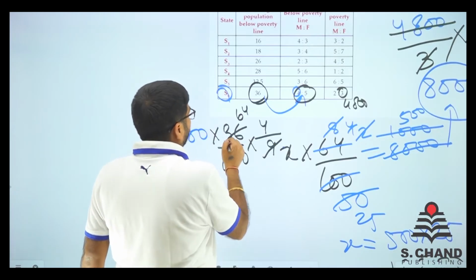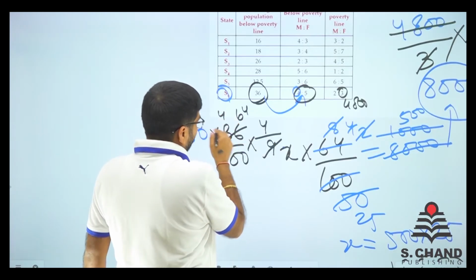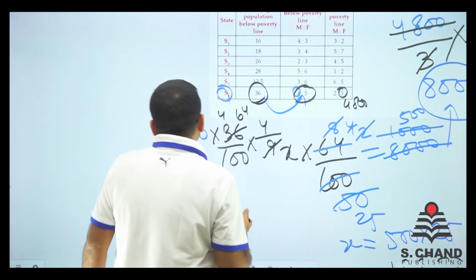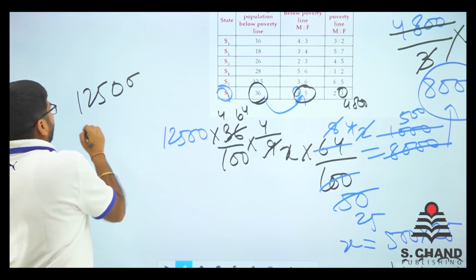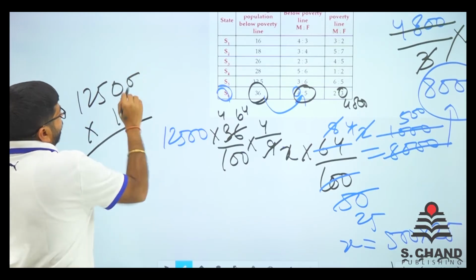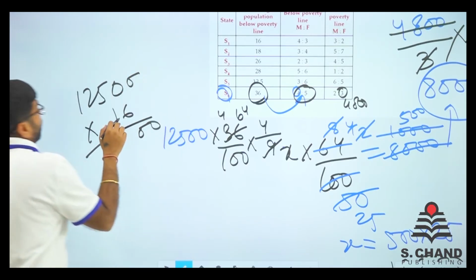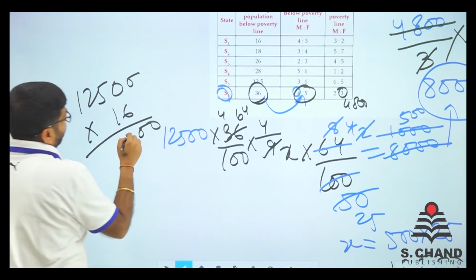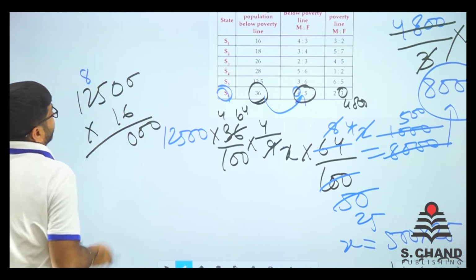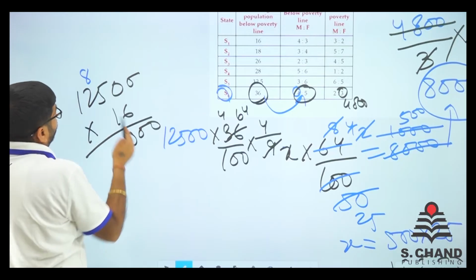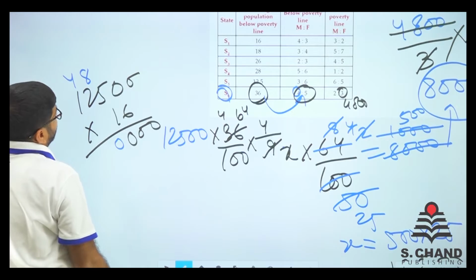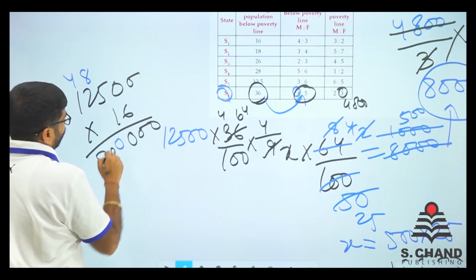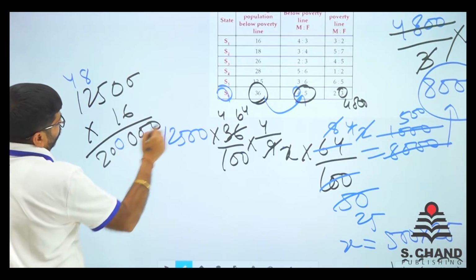9 into 4, 36. 4 into 4 is 16. So multiply this 12500 into 16 and you are there. Put 2 zeros, no issues. 16 into 5, that is 80. We got 8 here. 16 into 2 is 32. 32 and 8 is 40. We got 4 here. 16 ones are 16 and so 2 0 0 0 0 0.